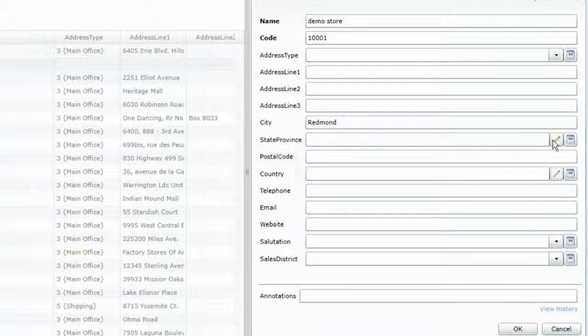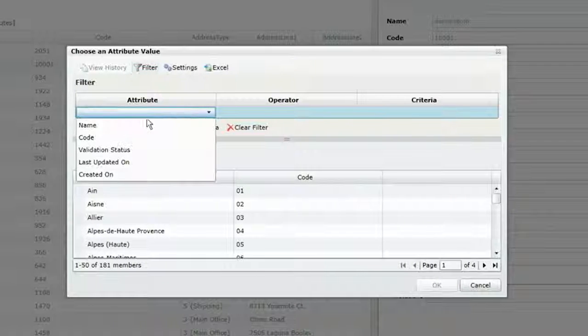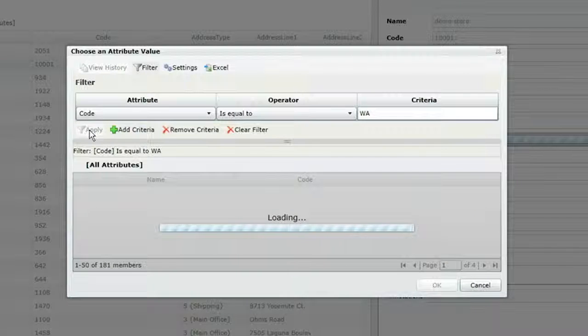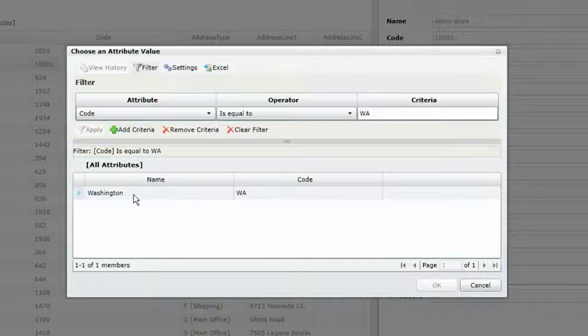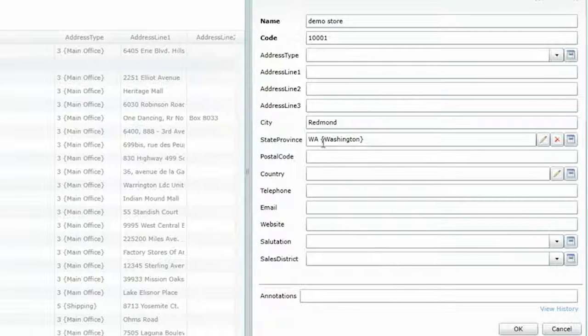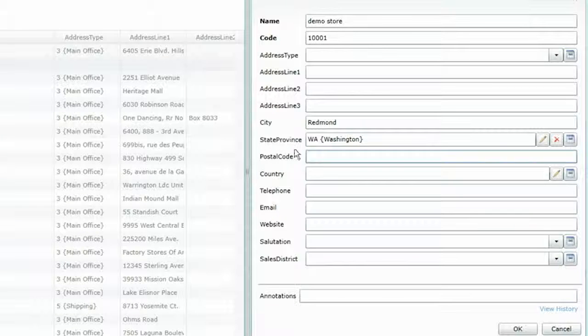State province happens to be domain-based attribute, so I need to select it. I'm going to do a filter. Okay. Going to click on Washington and click on OK. So I have Redmond and Washington. I'm going to leave the postal code empty and click on OK.